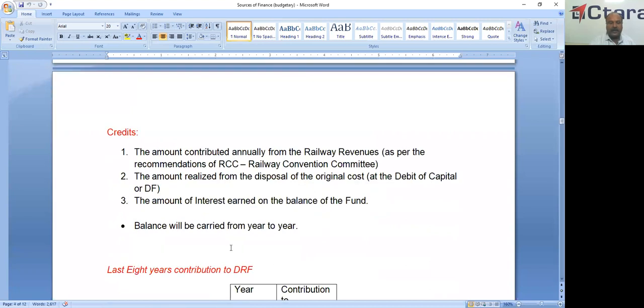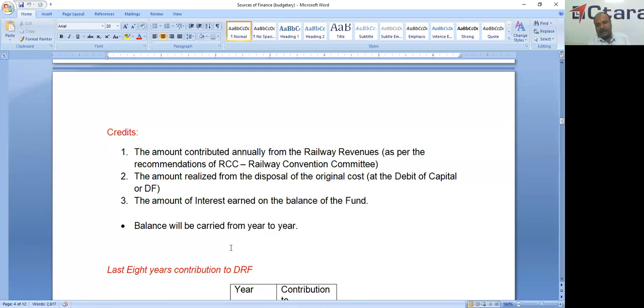When it comes to credits, every year we make an appropriation to DRF under demand number 14, that is from internal railway revenues. It is the main important credit. The amount is contributed annually from the railway revenues, as per the demand number 14 estimate, normally as per the recommendations of the Railway Committee.